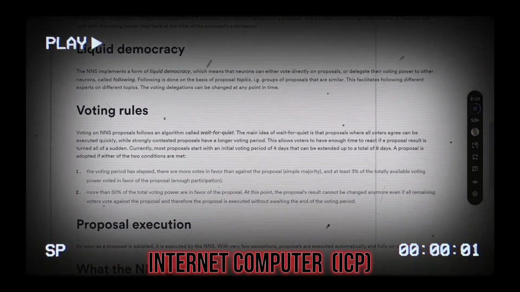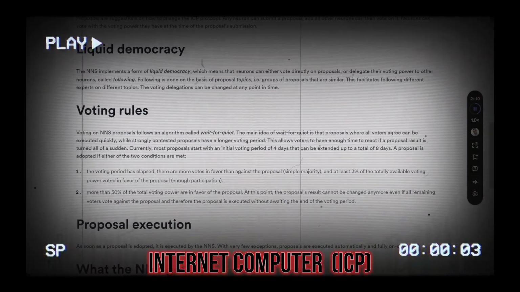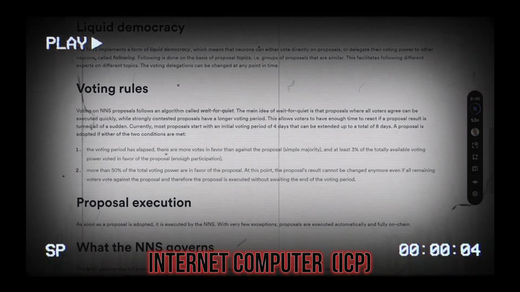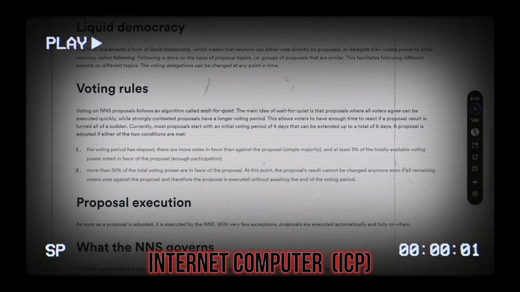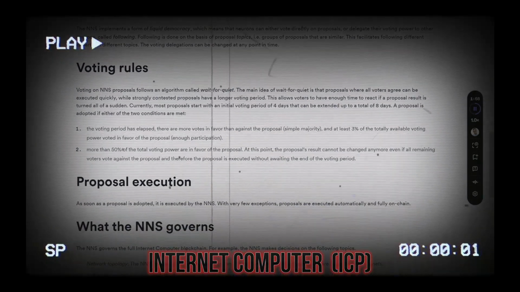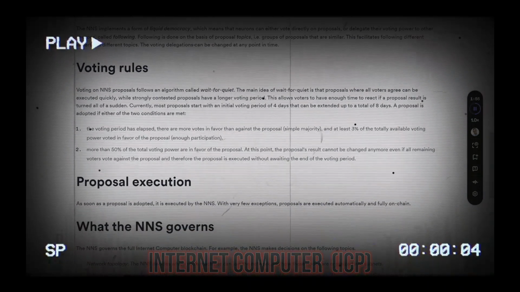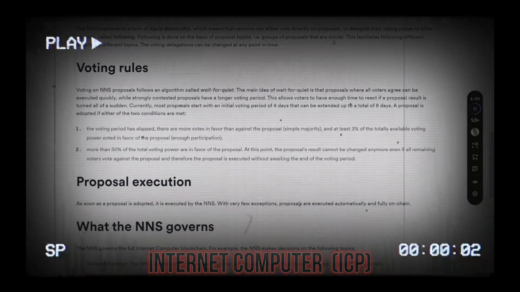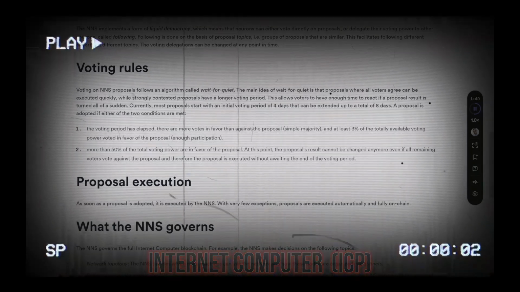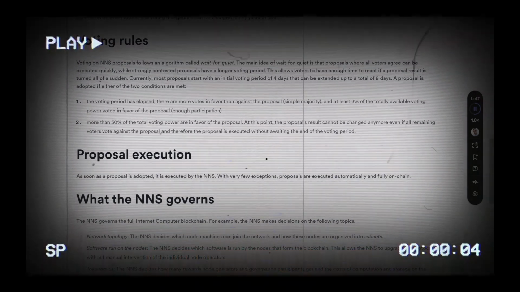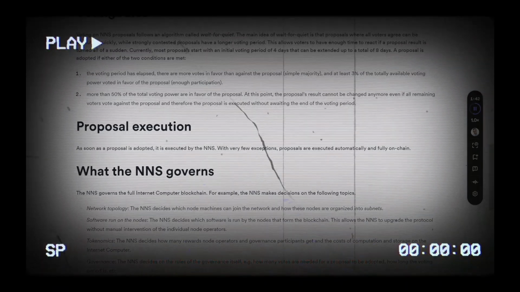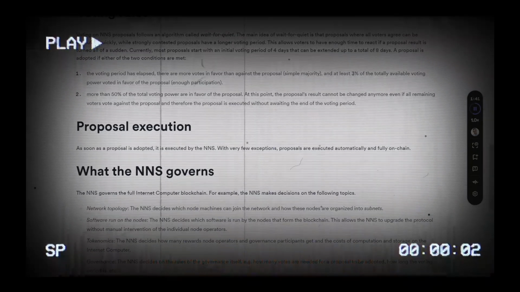A proposal is adopted if either of the two conditions are met. First, the voting period has elapsed, there are more votes in favor than against the proposal, a simple majority, and at least 3% of the total available voting power voted in favor of the proposal, enough participation. Or second, more than 50% of the total voting power are in favor of the proposal. At this point, the proposal's result cannot be changed anymore, even if all remaining voters vote against the proposal, and therefore the proposal is executed without awaiting the end of the voting period. Proposal execution. As soon as a proposal is adopted, it is executed by the NNS. With very few exceptions, proposals are executed automatically and fully on-chain.